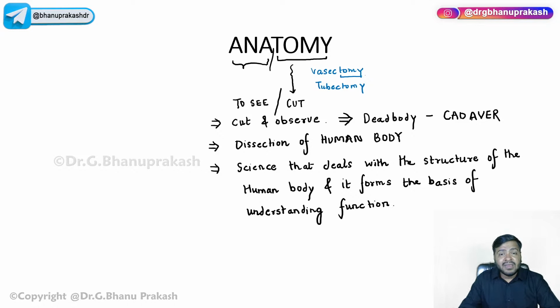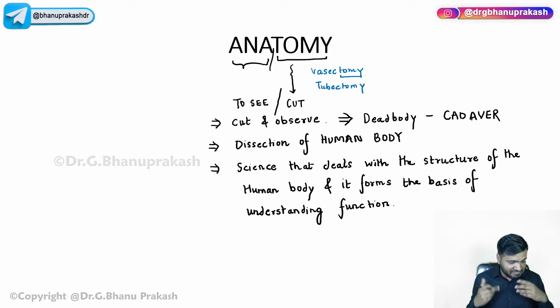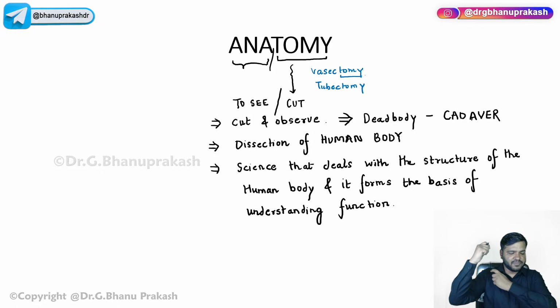If you don't know the name of the bone, or which artery and vein is supplying which particular region of the body, you won't be able to study any disease. For example, the very common thing that you all know: from the shoulder joint to the elbow joint, a bone is present in the arm region. Can anyone guess the name of that particular bone?